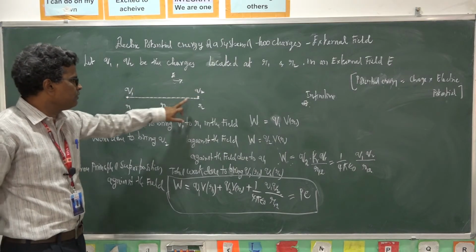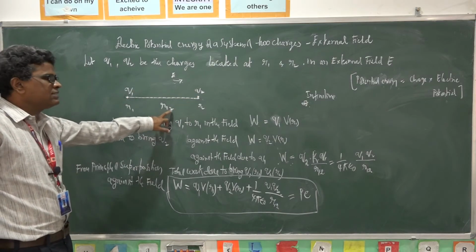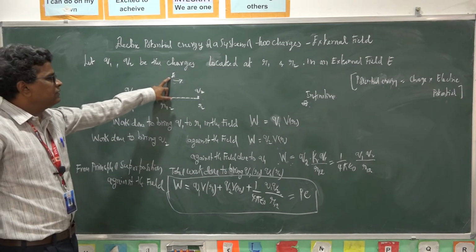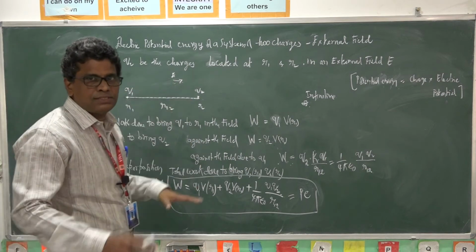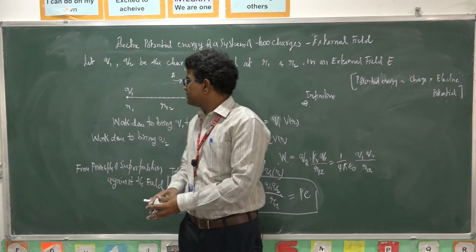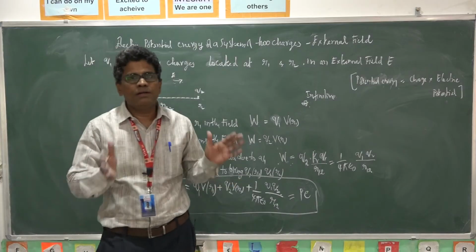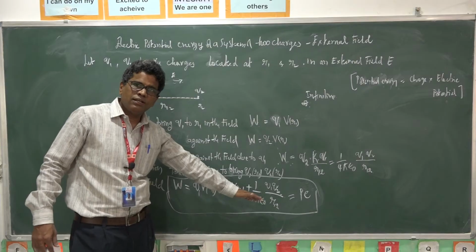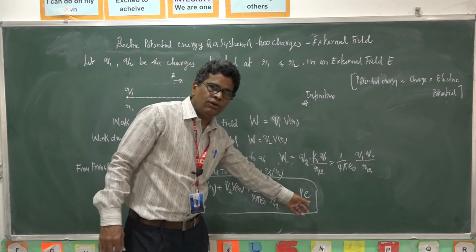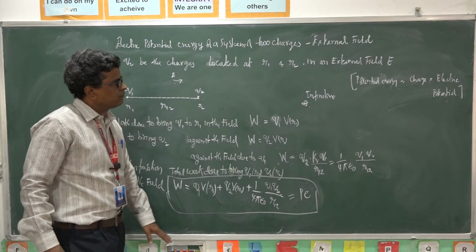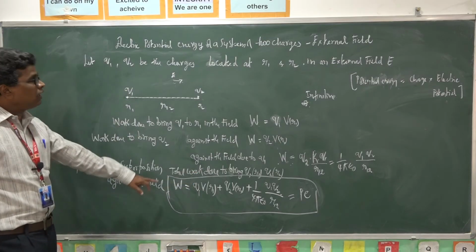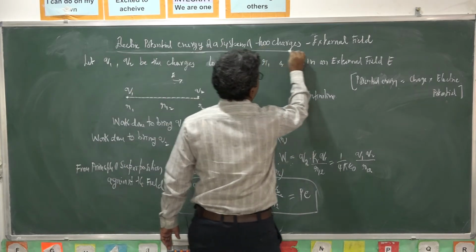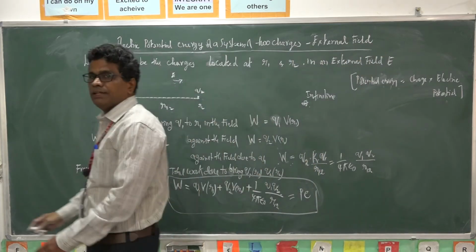To keep these charges Q1 and Q2 separated by distance R12 in an external field, we have to do this much work, which will be stored as potential energy. So what we discussed here is the potential energy of a system of two charges in an external field.